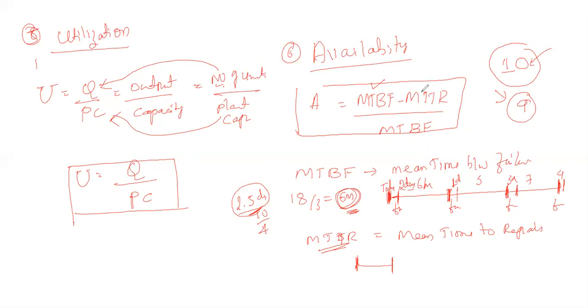Availability: there is a mean time between failures and the mean time to repair. The difference between these two things gives the availability of the raw materials, or the availability of many more production parameters, maybe manpower, machineries, plant. It will give you the availability.